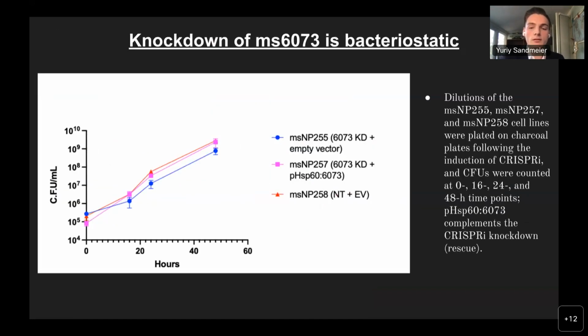Lastly, in revisiting the survivability curves which showed decreased growth when MS6073 was knocked down, I questioned whether knockdown merely prevented growth or actually killed the bacterial cells. To distinguish this critical difference, I induced knockdown and counted colonies at different time points for control, a knockdown, and a combination of knockdown plus a rescue construct, and found that although all 3 grew, the knockdown strain grew at a significantly slower rate. Therefore, the knockdown of MS6073 is bacteriostatic and not bactericidal.